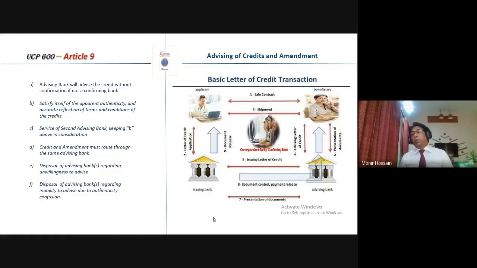So it will advise the letter of credit without confirmation. Of course, if a primary arrangement is made with that advising bank that it will advise the credit with confirmation, and if it pre-agreed that it will act as a confirming bank, then it will advise the credit with its own confirmation.